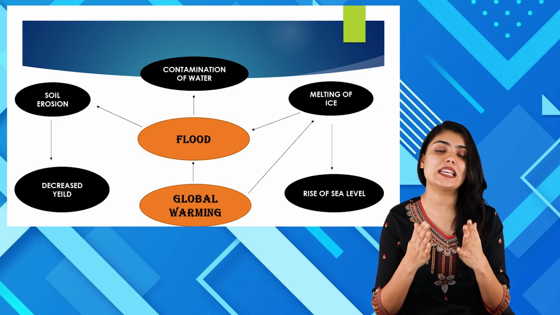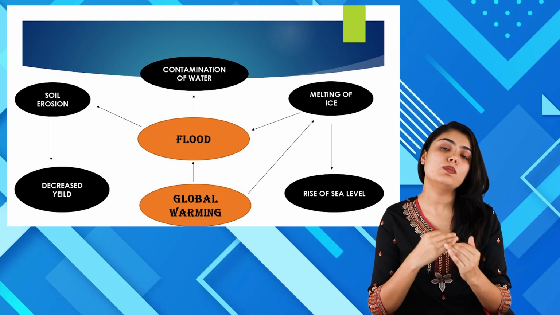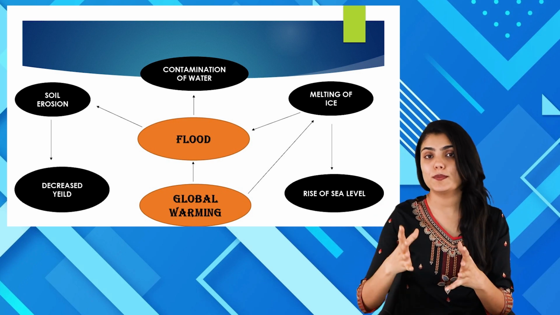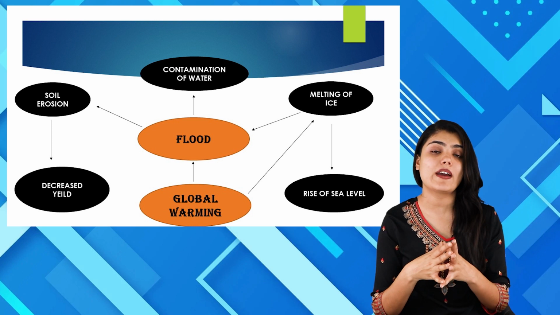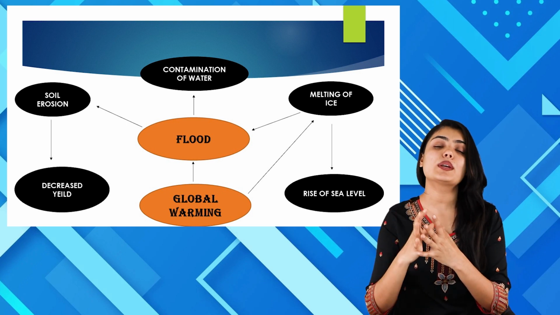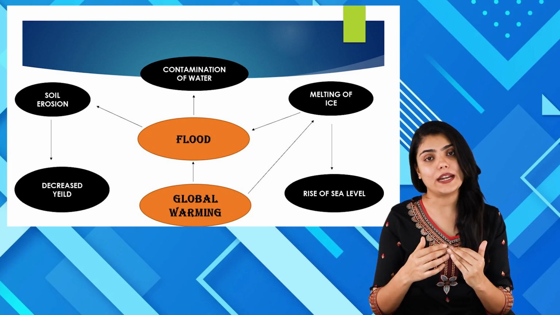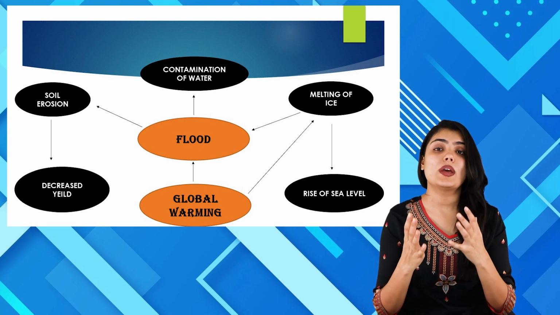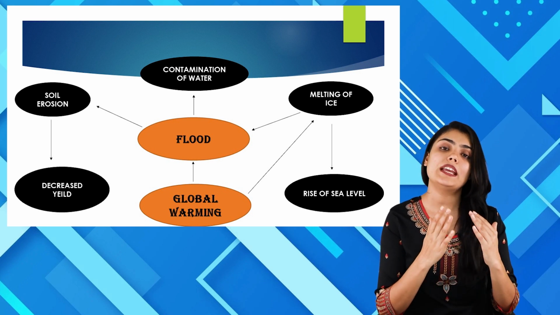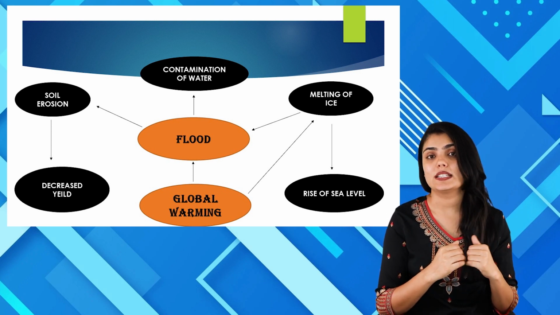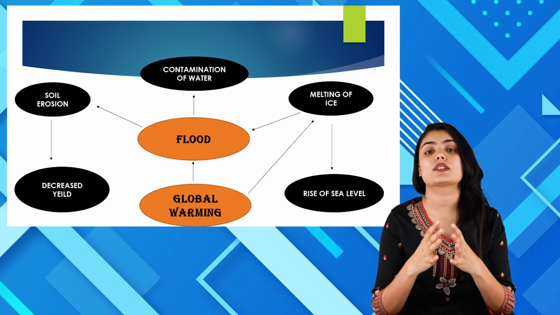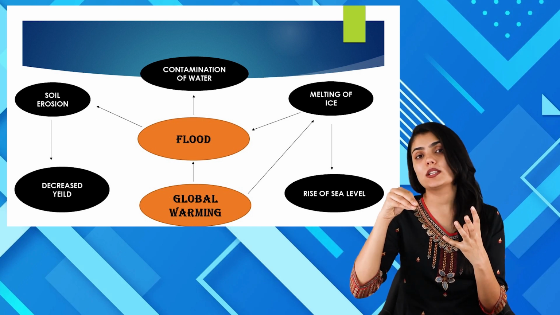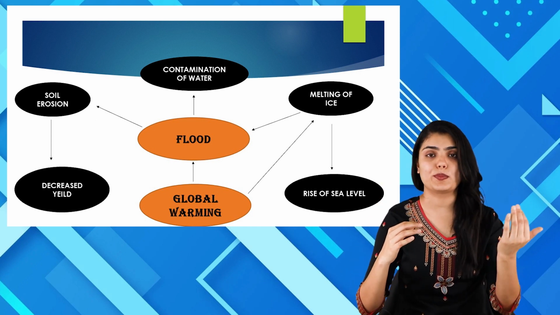On the screen here you can see global warming causes flood. Global warming further causes certain problems which give rise to various other problems. Now, because of global warming, there will be melting of ice, as you can see here on the screen, and because of melting of the ice, it will lead to flood. Flood in turn will lead to contamination of water and soil erosion. When there is soil erosion, it is obvious there will be infertility resulting in decreased yield. So these are the various problems that are caused by global warming. Global warming will cause one problem, and because of one such problem, other problems may arise.